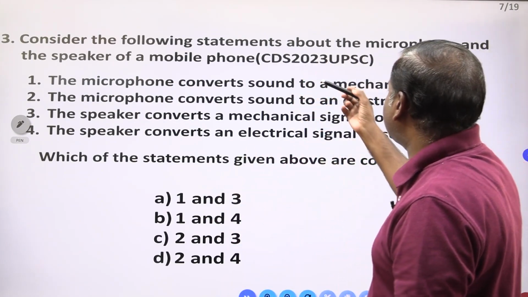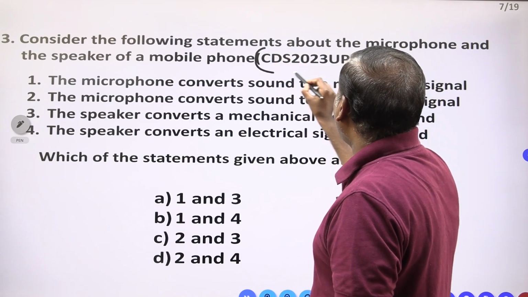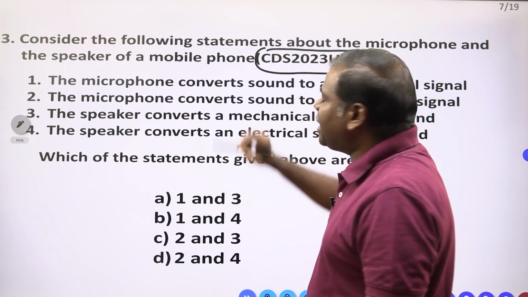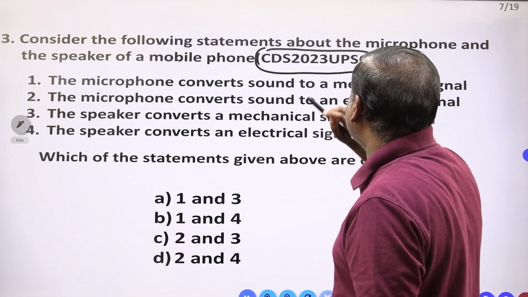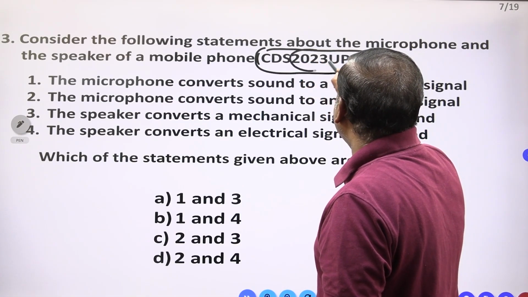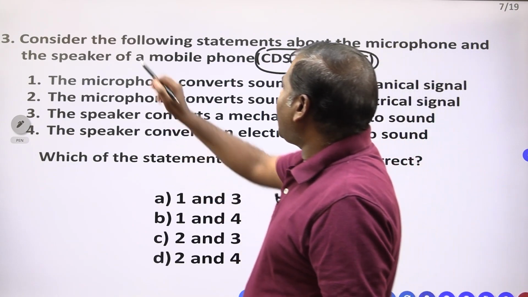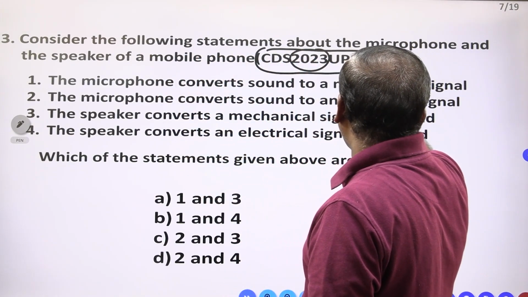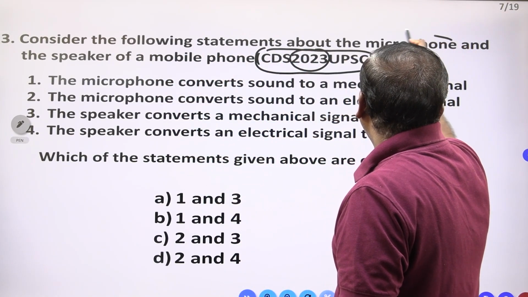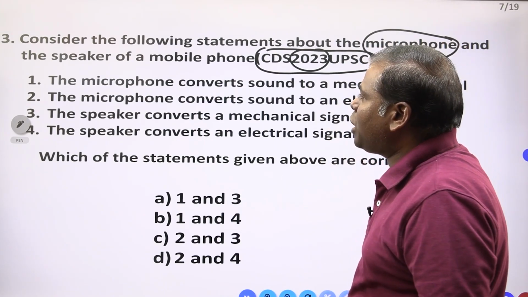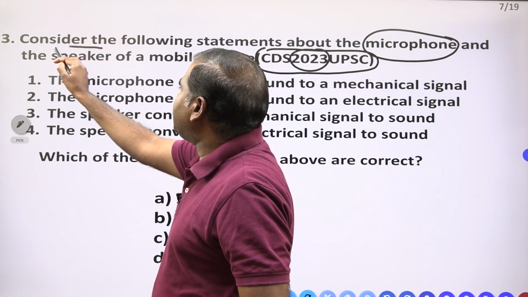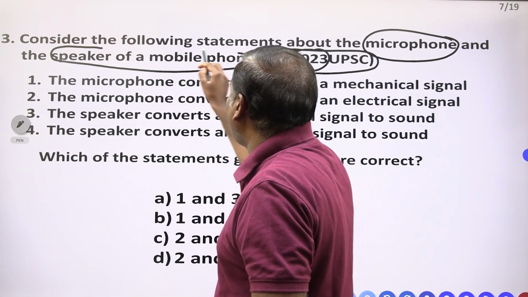This question is also from the Combined Defence Service 2023, which UPSC people are asking. Consider the following statements about the microphone and the speaker of a mobile phone.